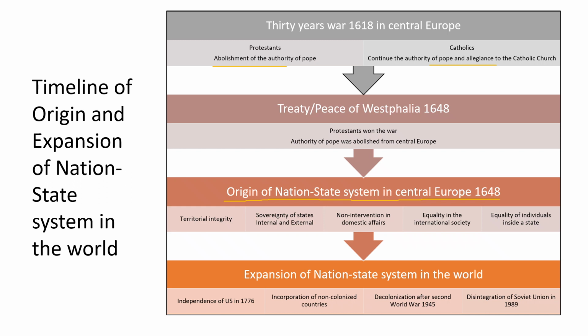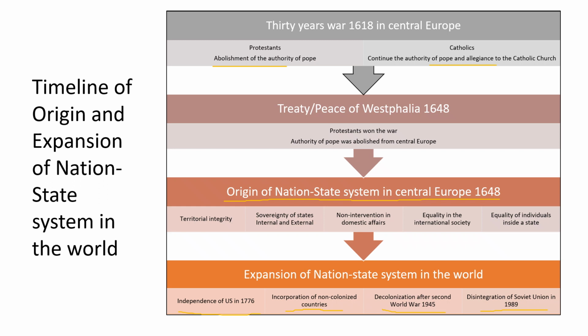Then students, we studied the expansion of the nation-state system in the world. How did it start and how did it end? So the first stage of the expansion of the nation-state system was the independence of the US in 1776, when the system was taken to the Western Hemisphere of the world. Then incorporation of non-colonized countries that we just studied. Then decolonization after World War II in 1945. Then disintegration of the Soviet Union in 1989.